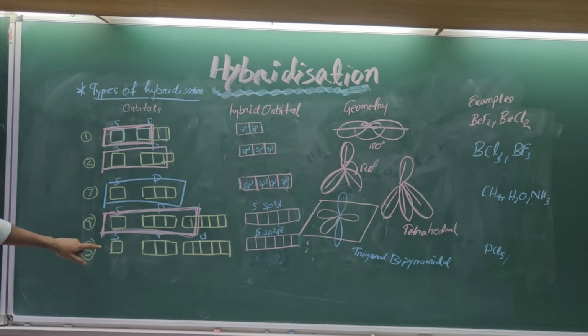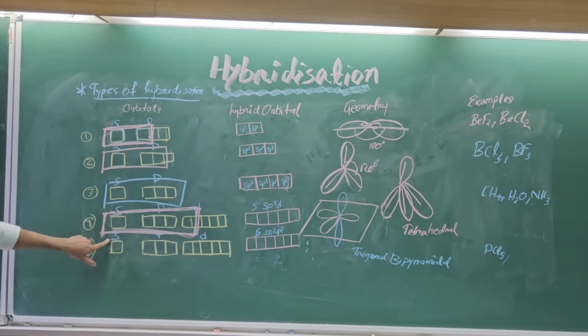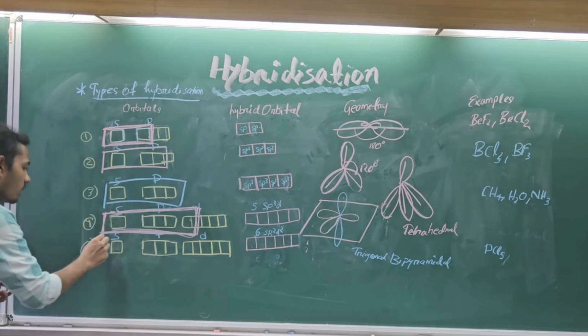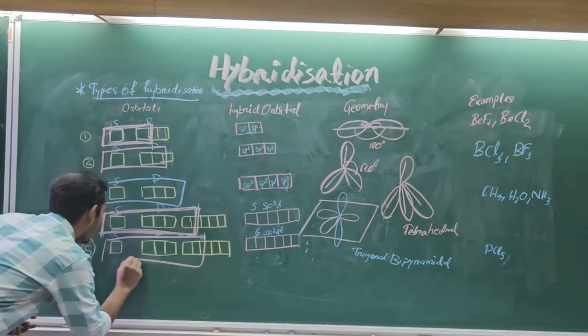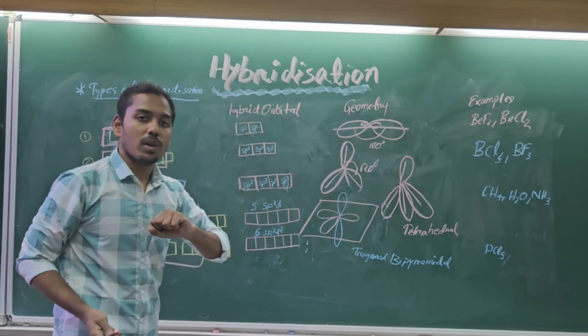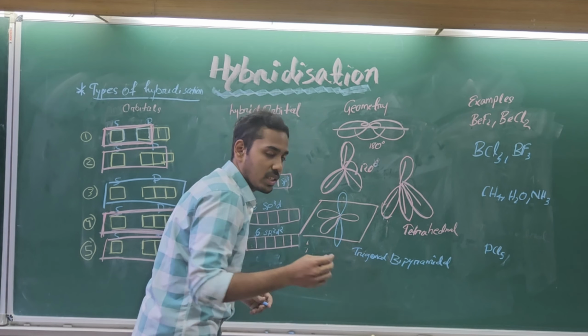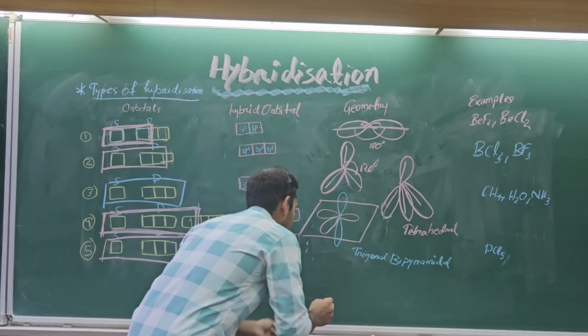At last, when one s orbital intermixes with 3p orbitals and 2d orbitals, this will give us 6 new hybrid orbitals, that is sp3d2, and it gives us the geometry of octahedral.